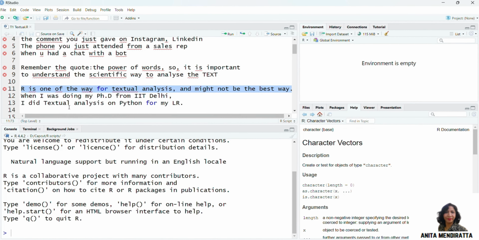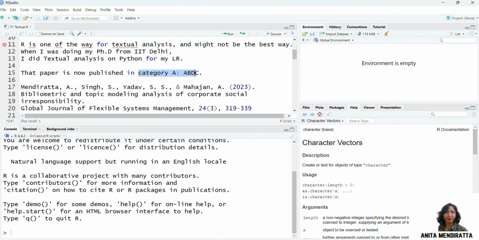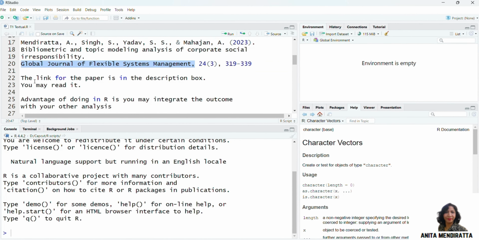When I was doing my Ph.D. from IIT Delhi, I did textual analysis in Python for my literature review. That paper is now published in a Category A journal, ABDC. It is about bibliometric and topic modeling analysis of corporate social responsibility and was published in the Global Journal of Flexible Systems Management. The link for this paper is in the description box. For further information on textual analysis, you may refer to it, you may read it.